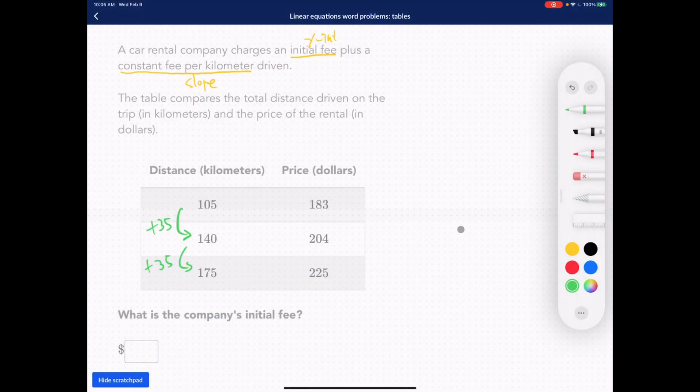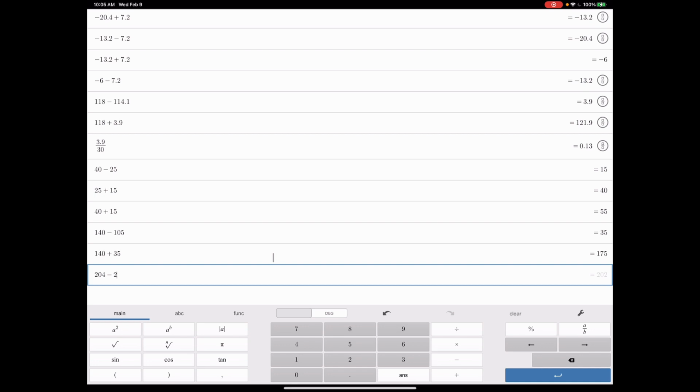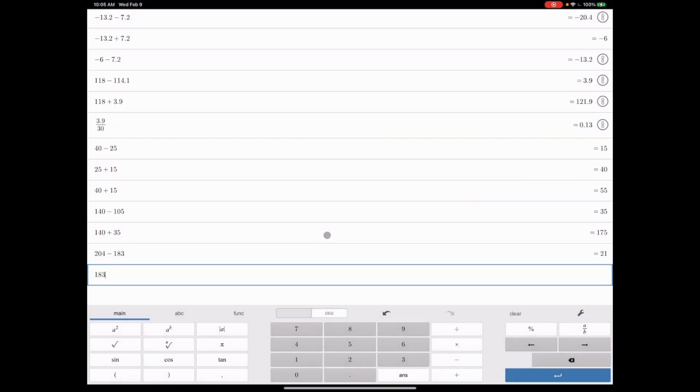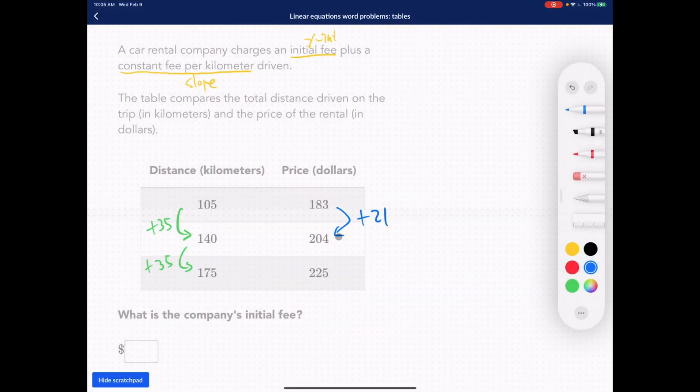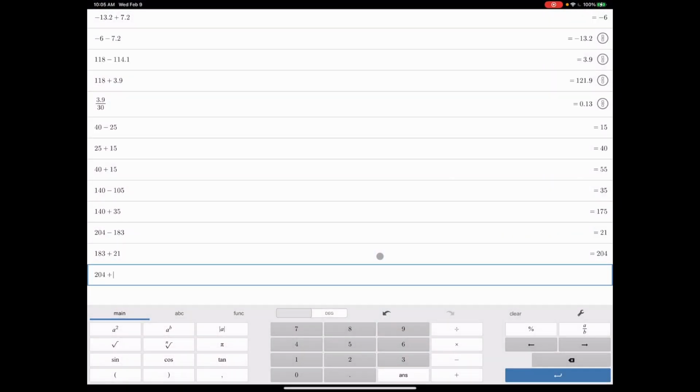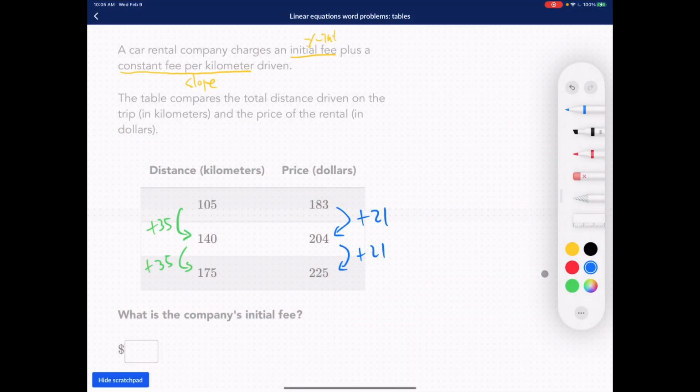Now let's look at how much it changes in dollars. We do 204 minus 183, and we get 21. So it's plus 21. 183 plus 21 is equal to 204. You see that? And then plus 21 again: 204 plus 21 is 225, which is right there.